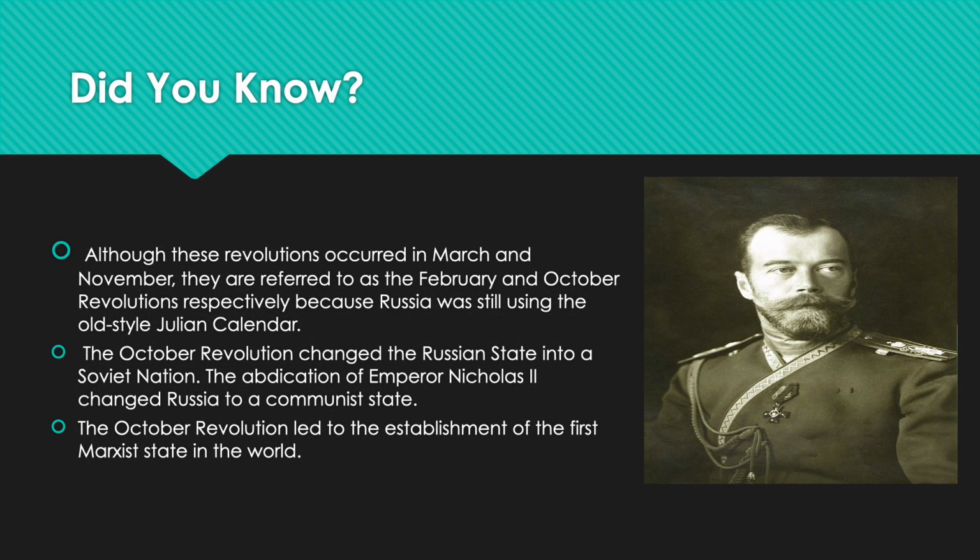Did you know? Although these revolutions occurred in March and November, they are still referred to as the February and October revolutions, respectively, because Russia was still using the old style Julian calendar. The revolution changed the Russian state into a Soviet nation. The abdication of Emperor Nicholas II changed Russia into a communist state. The revolution also led to the establishment of the very first Marxist state in the whole world.